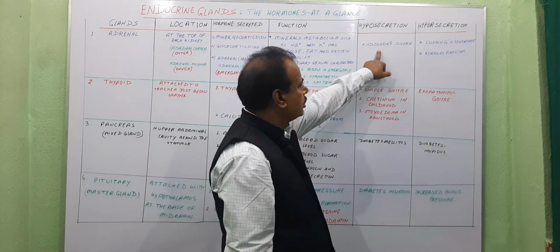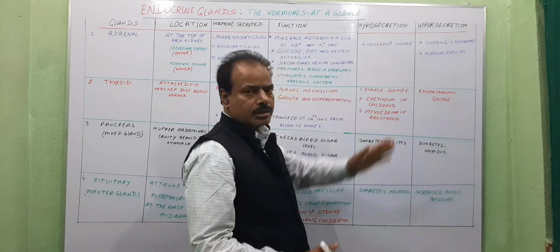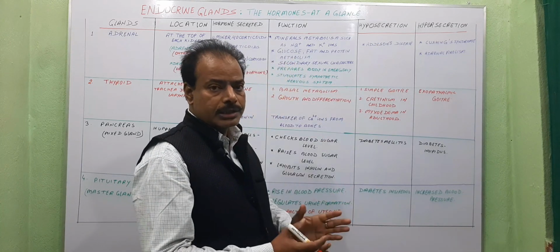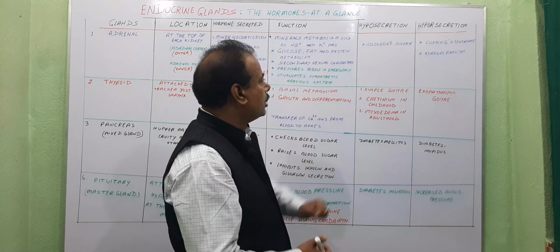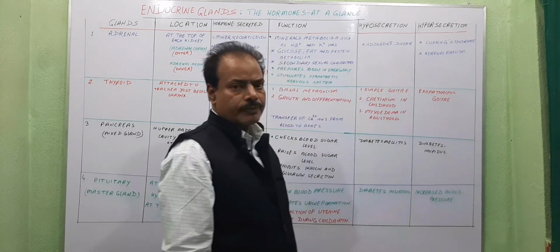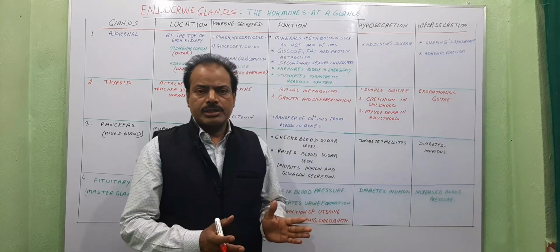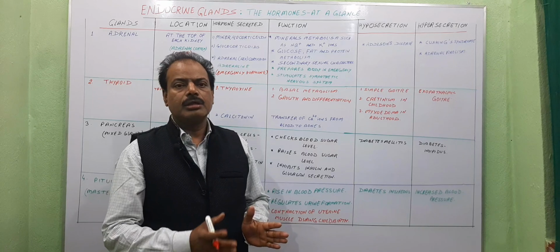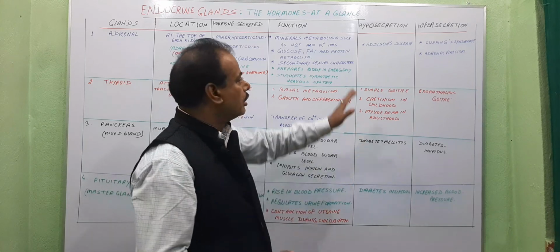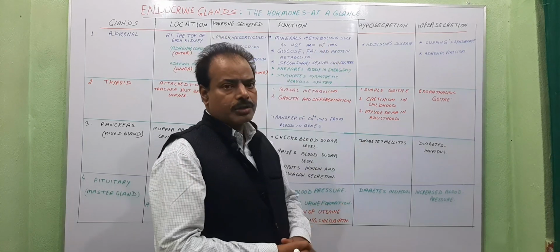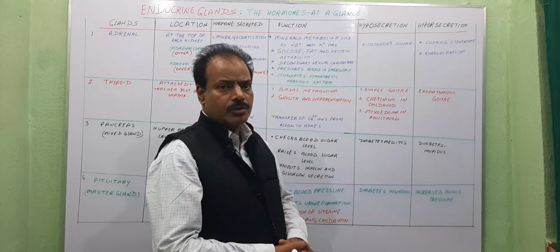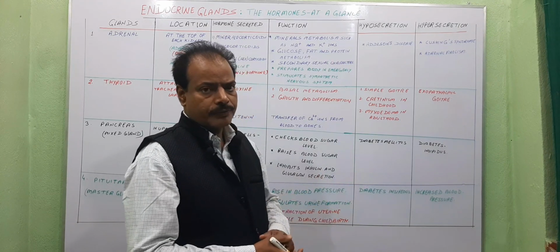Now hyposecretion. Hyposecretion means undersecretion. Less secretion of corticoids causes Addison's disease. So Addison's disease is caused due to an insufficient amount of corticoids by the adrenal cortex.